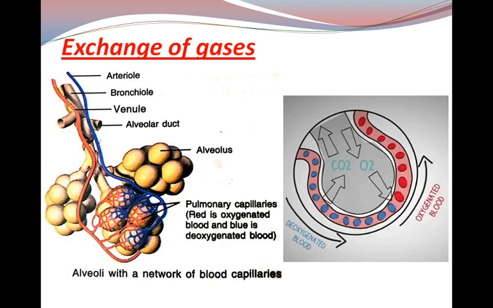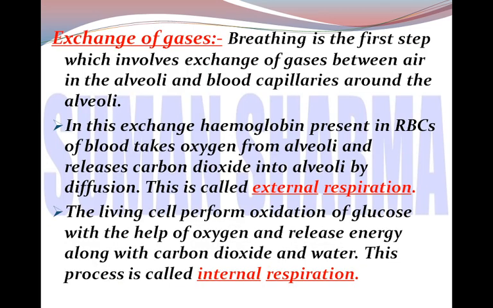Now, how the carbon dioxide from the deoxygenated blood is getting out from the blood into the alveolar air, and how oxygen is getting from the alveolar air into the blood capillaries and making the blood oxygenated, and from here the blood goes to all cells of our body for respiration. Now students, the exchange of gases which takes place at the surface of alveoli between the alveolar air and the blood is known as external respiration.